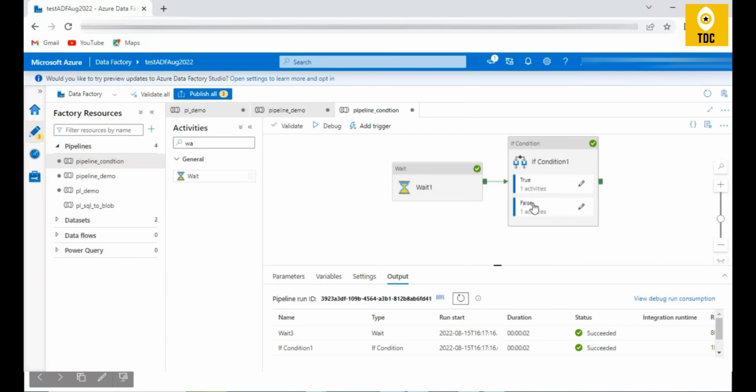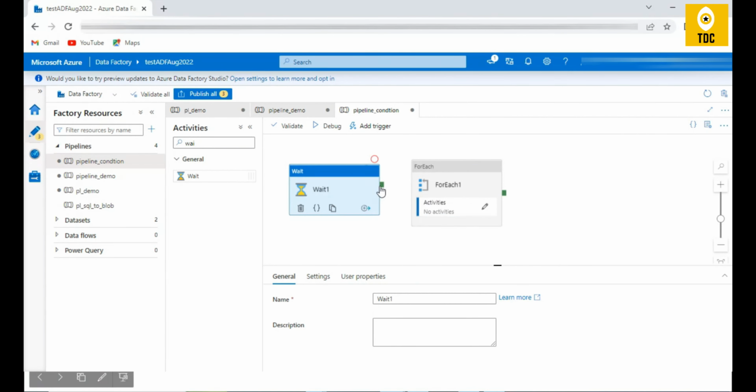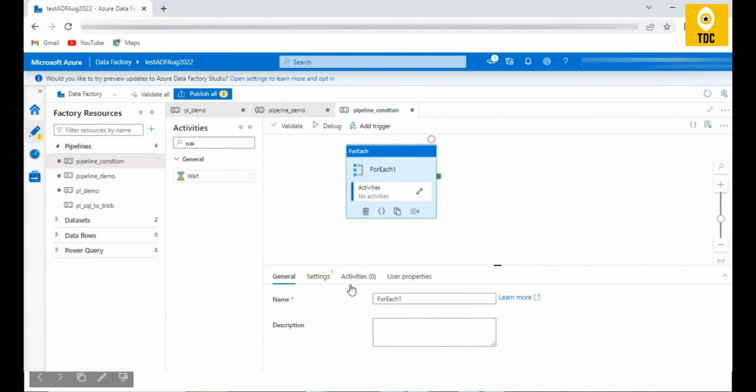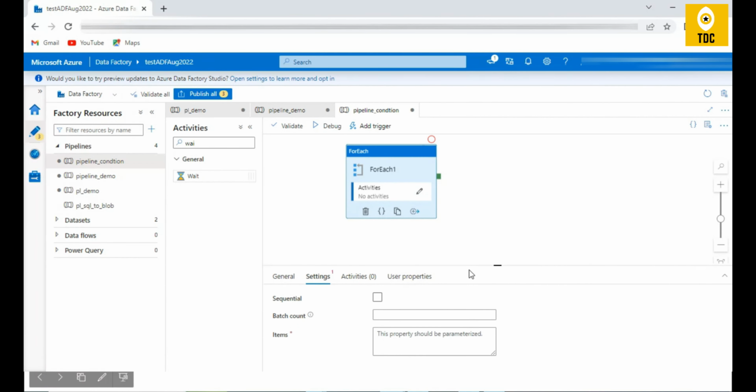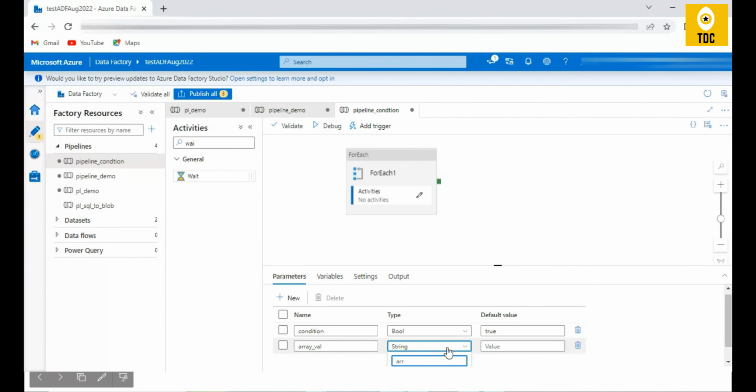You create nested activities here, activity inside activity, right? And the next option, let us see about the for each activity. Let us start with the for each. For the first activity, let it be a for each loop, and for each will definitely accept only array values. So I'll just create array values here, just array vals, and it should be of type array.